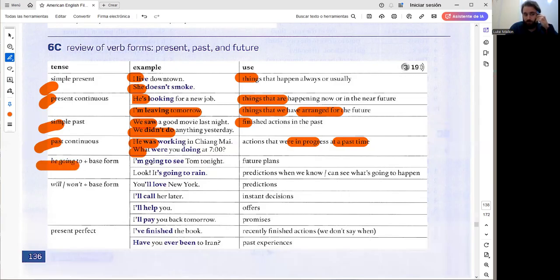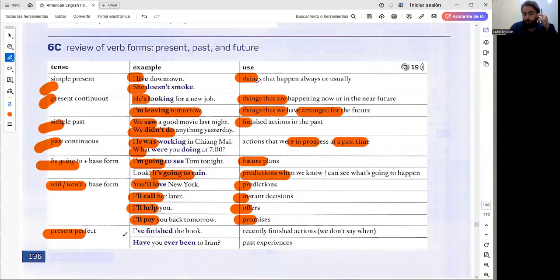Be going to, for example, I'm going to see Tom tonight. Look, it's going to rain. Or for future plans and predictions when we know or we can see what's going to happen. Will and won't with the base form, like we just learned. You'll love New York. I'll call her later. I'll help you. I'll pay you back tomorrow. Are predictions, instant decisions, offers, and promises.